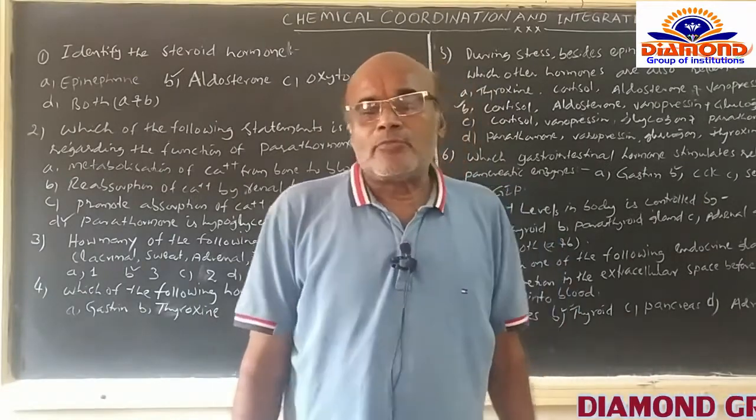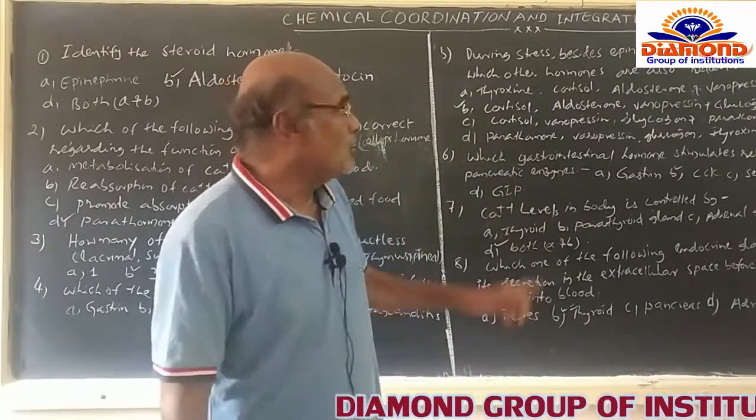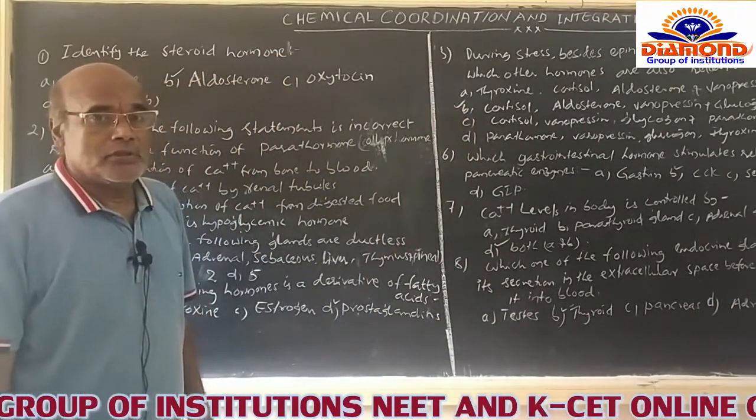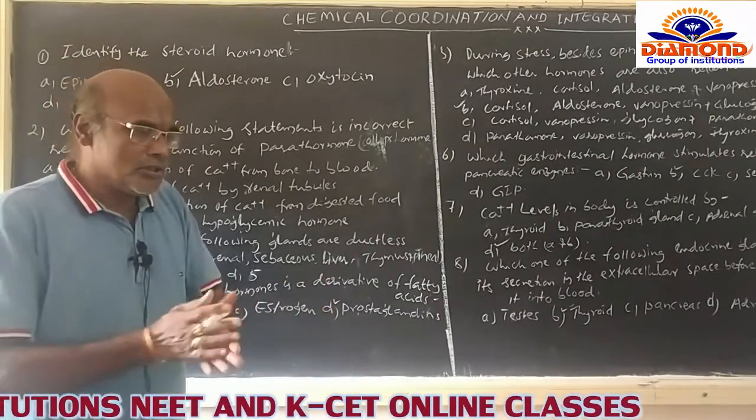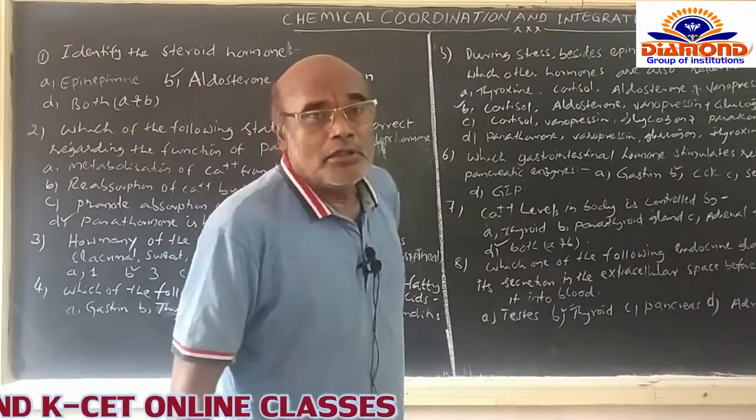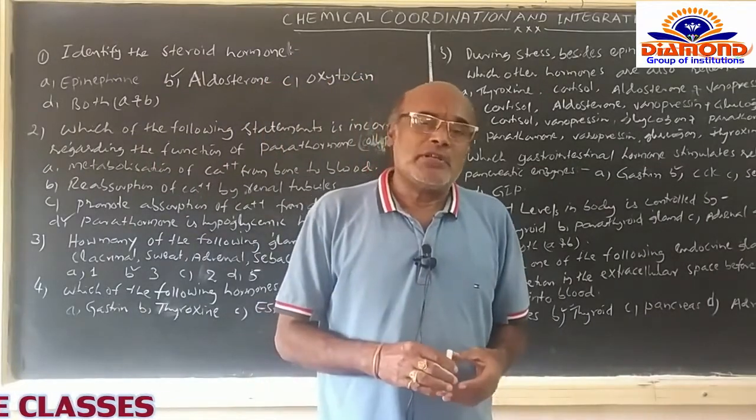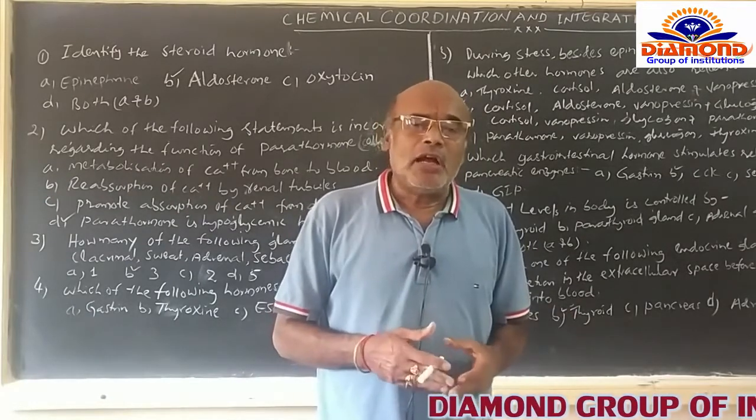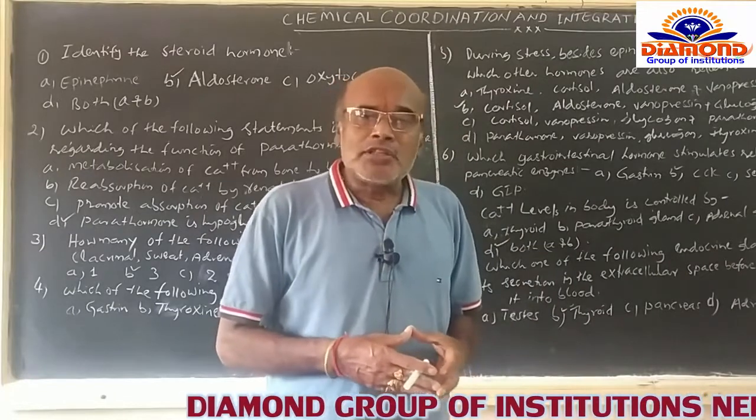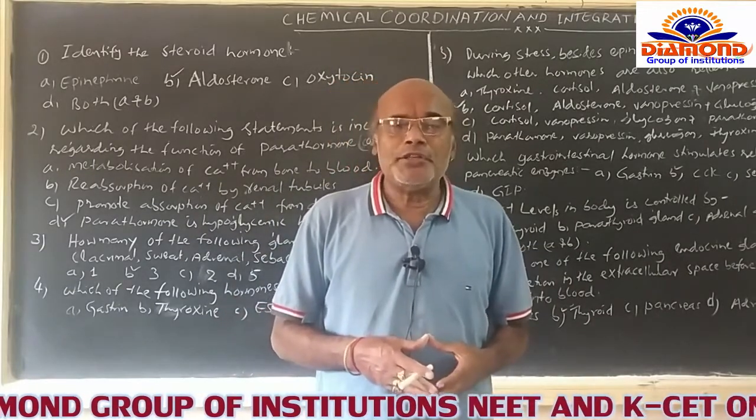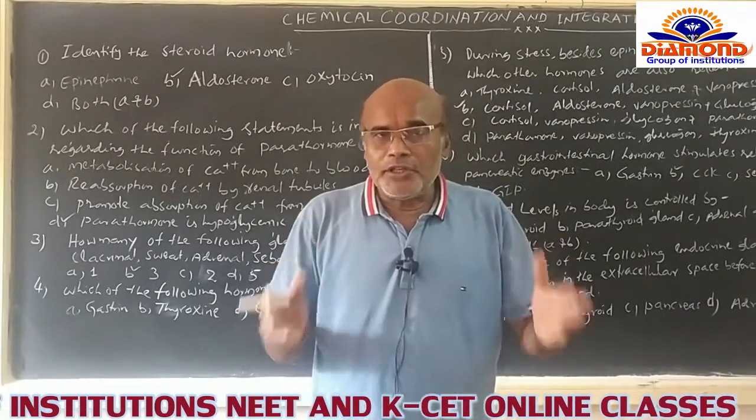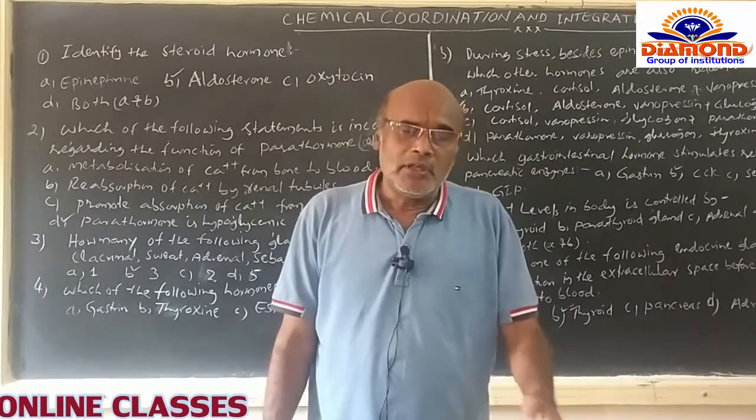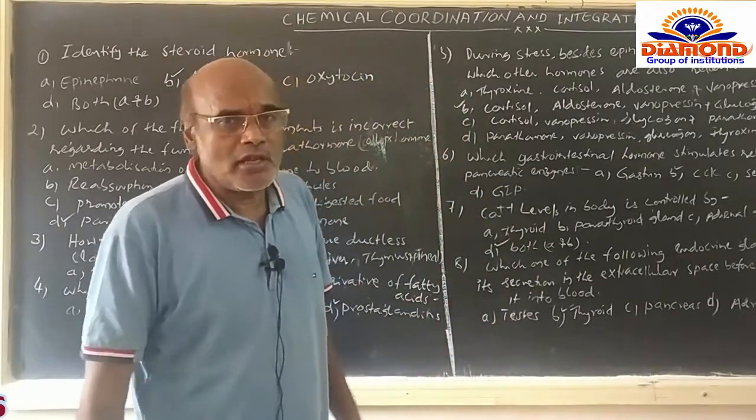Today we discuss some of the important questions related to chemical coordination and integration. It is very important because we already know that in our body three integral systems are present: the neural system, the chemical system, and the circulatory system. These three integral systems coordinate all the internal parts to lead a comfortable life of the human being in nature. So now the questions are as follows.